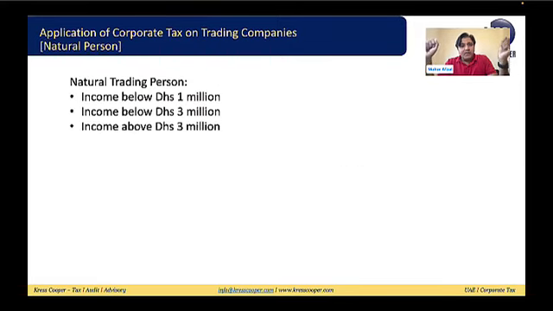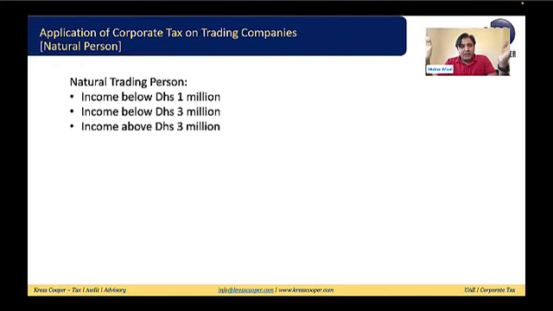As I mentioned earlier, the natural person can be a sole establishment, a civil company, or a freelancer. If any natural person is doing the trading in the UAE, there is a possibility that the natural person is registered in the free zone, or registered on the mainland or out of the free zone.